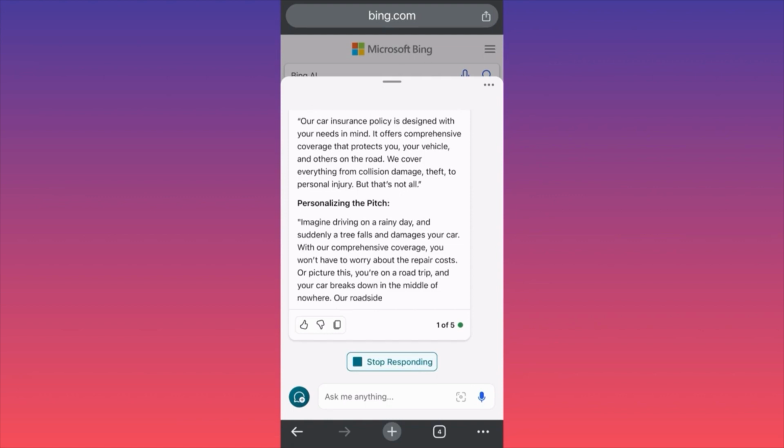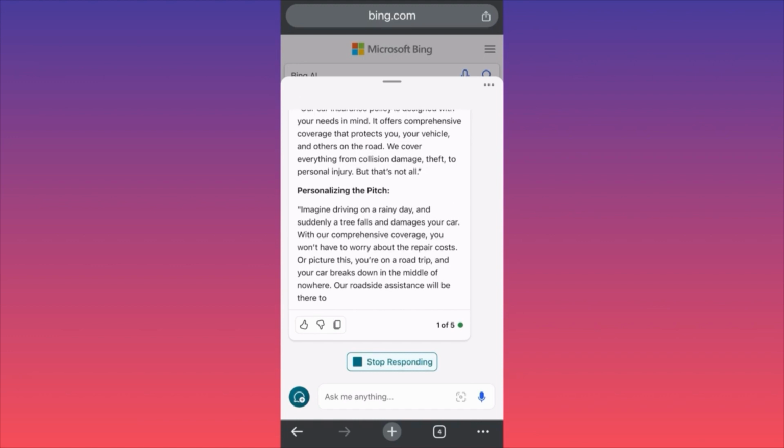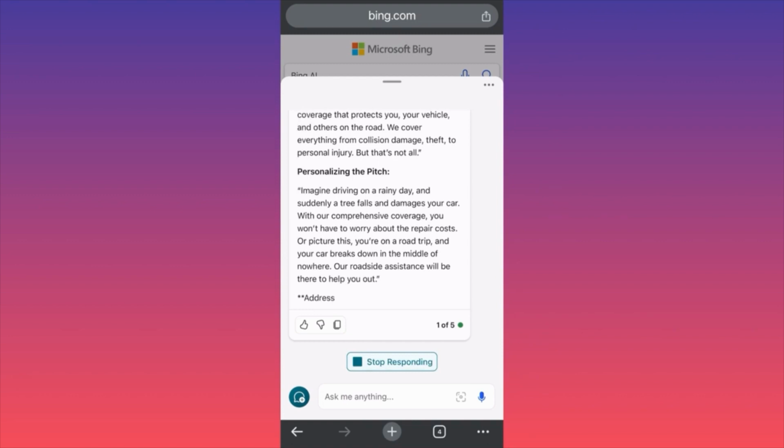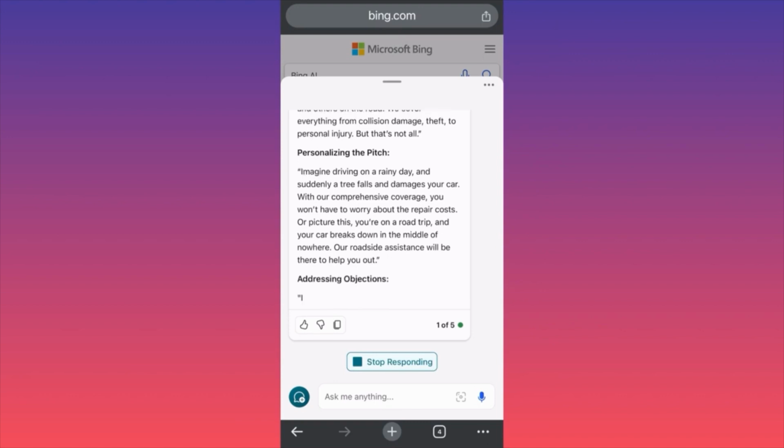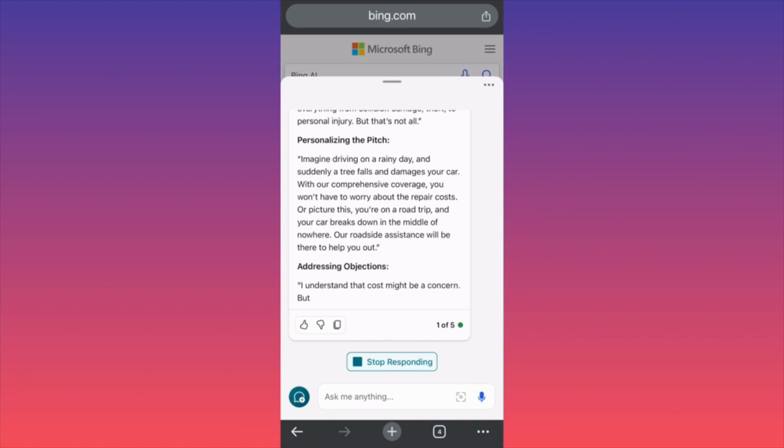You see, imagine driving on a rainy day and suddenly a tree falls and damages your car. You see, they even try to create empathy, try to give you a brief overview and example of what you could expect by getting this. I'm not into insurance at all, guys. I'm not hyped about it. It just came to my mind because I know that this is a very hard product to sell. Any type of insurance is a hard product to sell because people are paying for something that they hope they're never going to use, right?